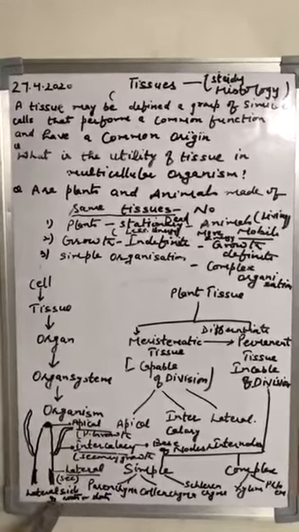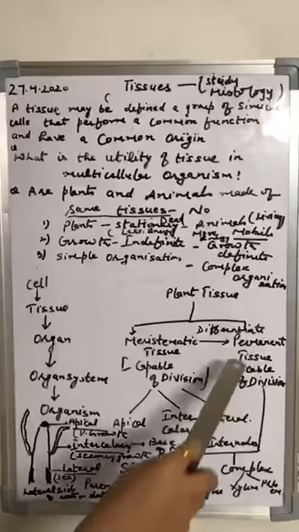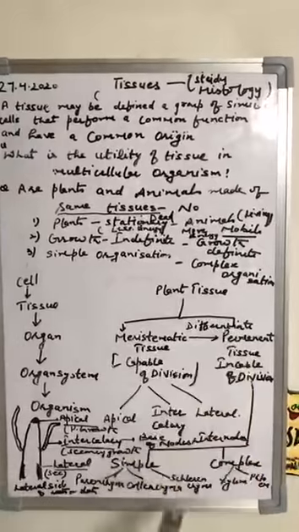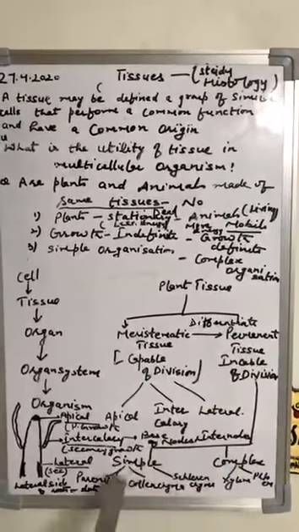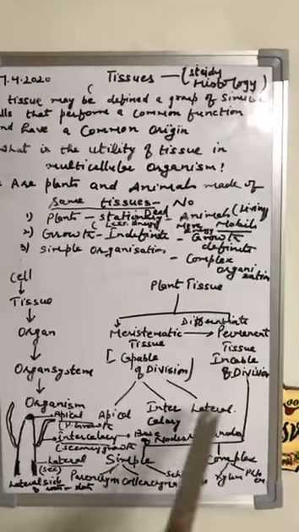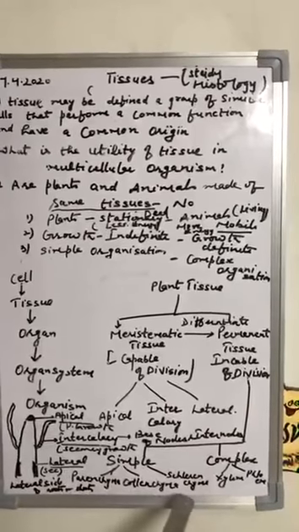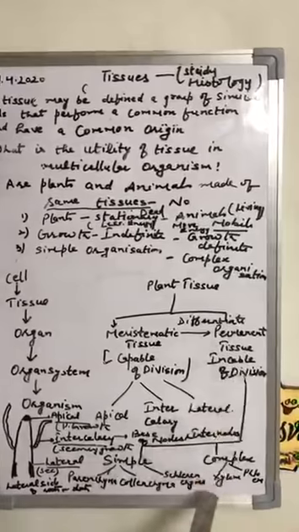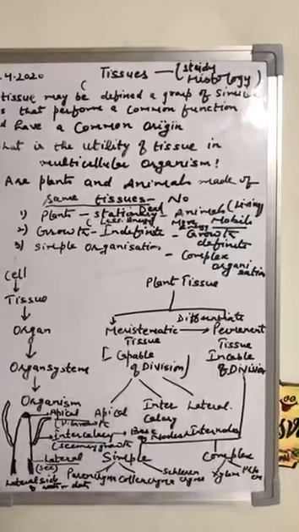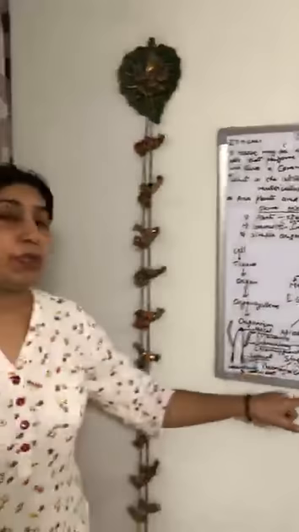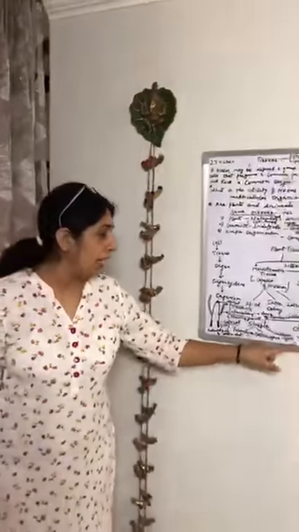Then we come to the permanent tissue. The permanent tissues are of two types, simple and complex. The simple tissues are parenchyma, collenchyma and sclerenchyma, and the complex are xylem and phloem. So dear children, we will discuss the simple tissue and the complex tissue in the next class.